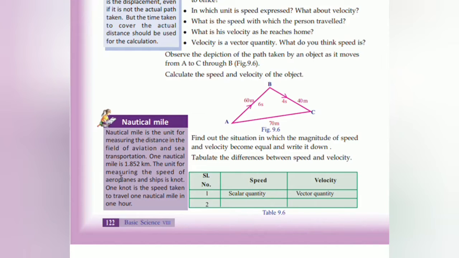Distance in the field of aviation and sea transportation. One note: the distance used in aviation and sea transportation is what? Nautical mile. How much is it? 1.852.